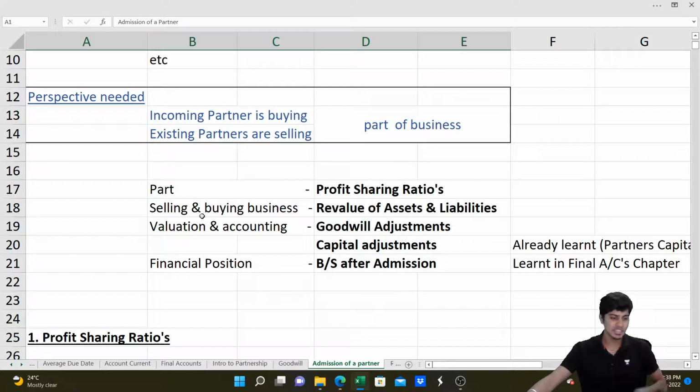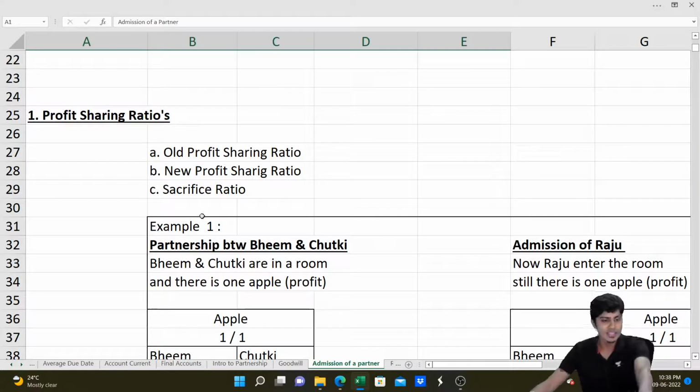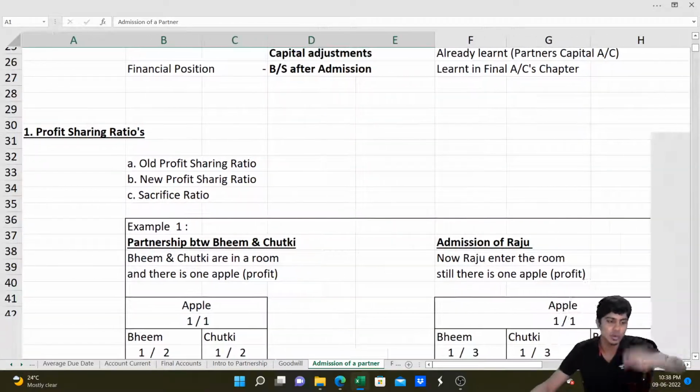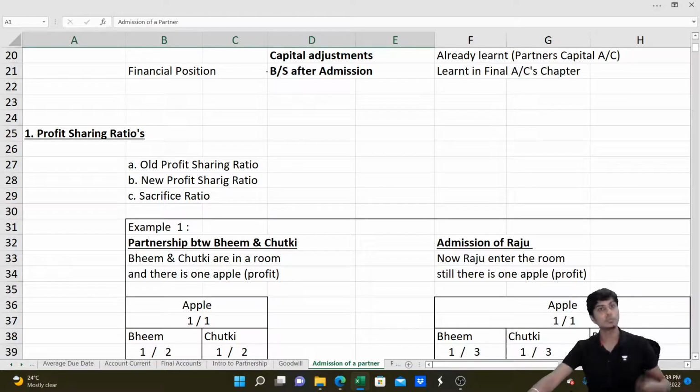Got it? So first thing is profit sharing ratio. Previously partners were sharing profits in the old profit sharing ratio. Once the new partner comes in, what they share is called the new profit sharing ratio. When the new partner comes in, old partners have to make some space and accommodate him. To that they give up some part of their share, which is called the sacrifice ratio.